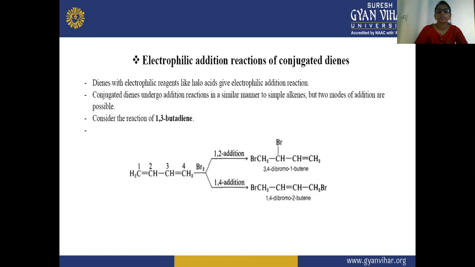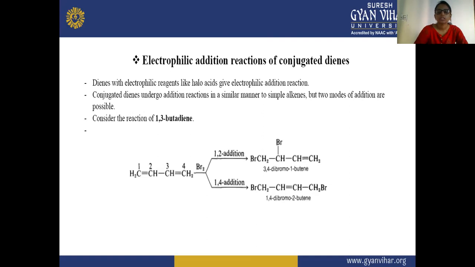When it reacts with the halogen, Br2, there will be an ionization. One will be a positive Br and the other will be a negative Br. One will withdraw electrons from the other Br. So there will be a formation of two products. It can be a 1,2 addition, meaning the Br adds to the 1,2 position of the carbon atoms, or it will add to the 1,4 position.